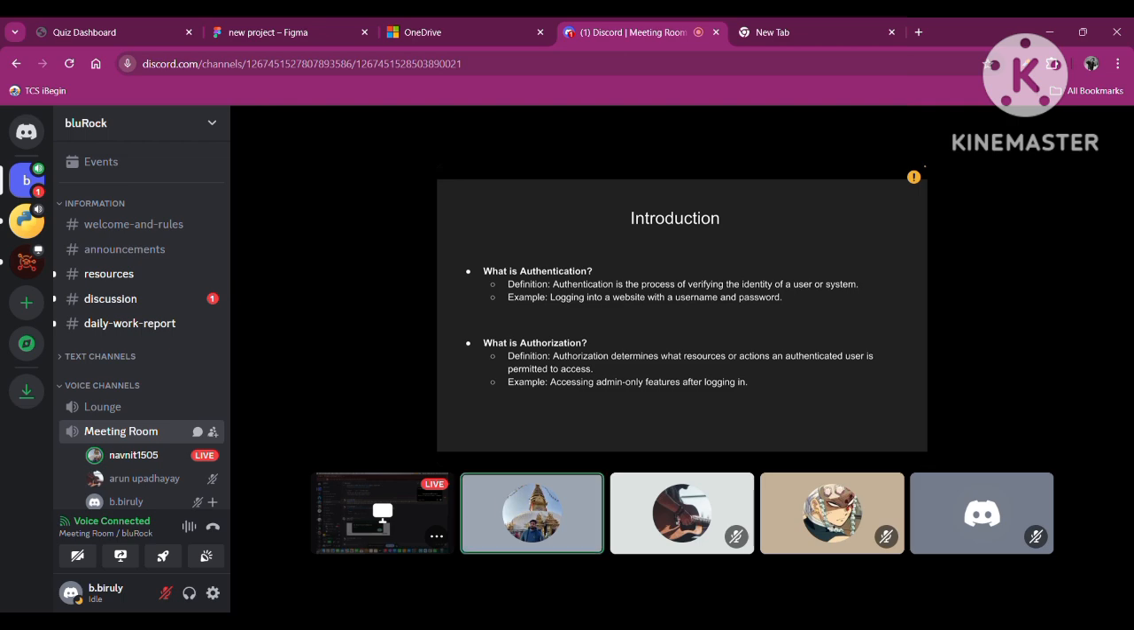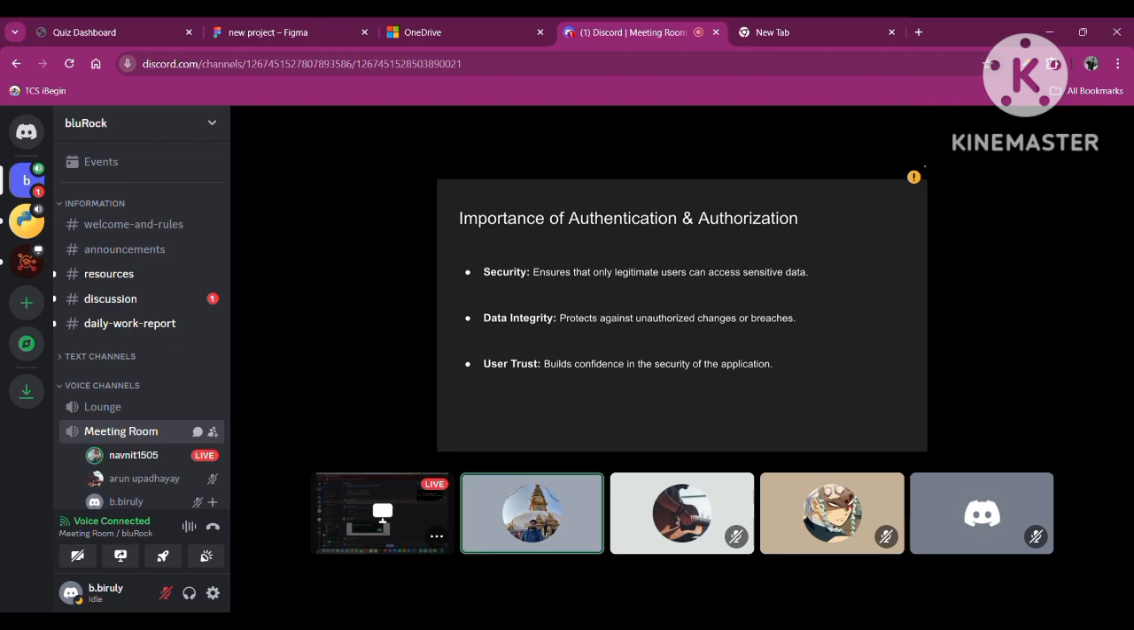This means if someone is logged in using an admin ID, then an employee cannot access that admin page. This is where authorization comes into play. The importance of authentication and authorization is that it provides security, data integrity, and user trust. In terms of security, it ensures that only legitimate users can access sensitive data and protects against unauthorized change or data breaches. And user trust builds confidence in the security of the application.